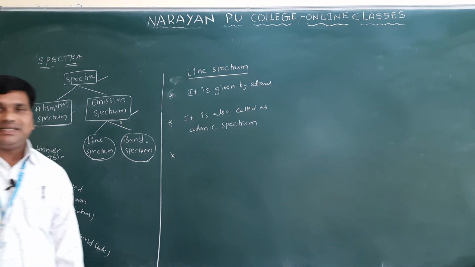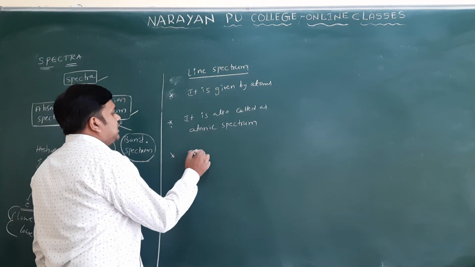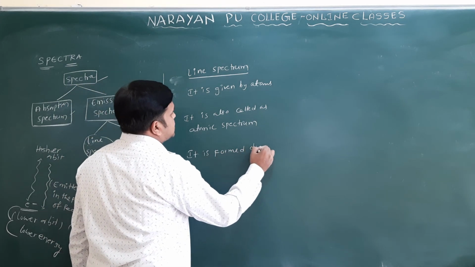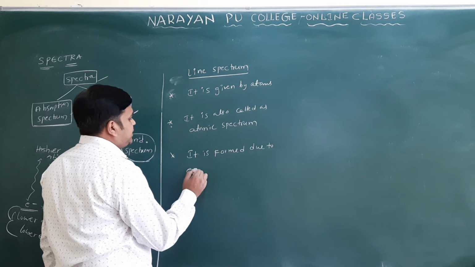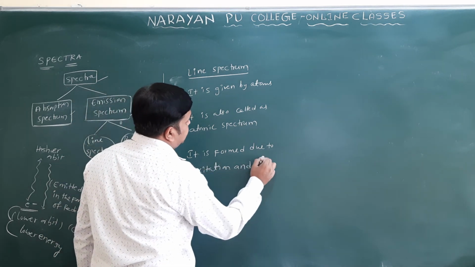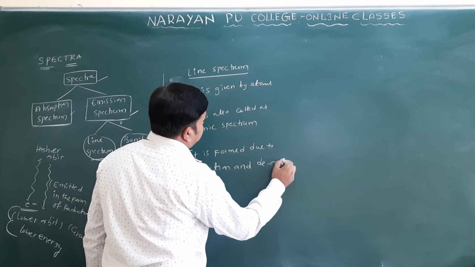What you can observe here is that it is formed due to excitation and de-excitation of electrons.